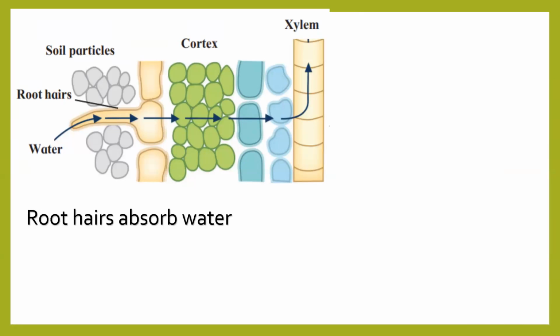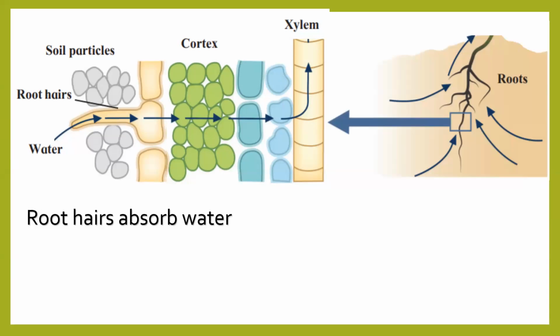But does the plant only have a single root hair or a single root? No, it has many roots, correct? So it will look like this. Water will enter through each and every root and it will take it till the base of the stem where xylem starts.